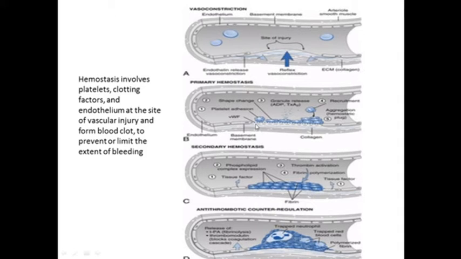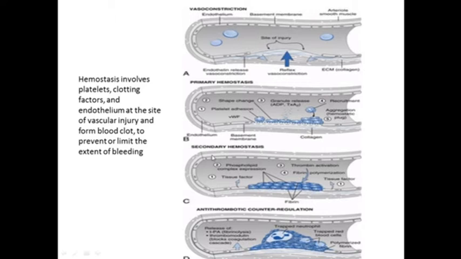At the site of injury there is exposure of collagen and other factors which cause adhesion of the platelets, and there is a conformational change in the platelets. The shape changes and the platelets release granules, which cause further recruitment of more platelets and aggregation of platelets, which we call the primary hemostatic plug, formed by the platelets.